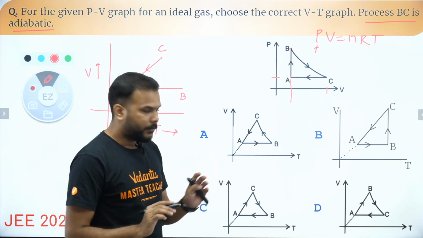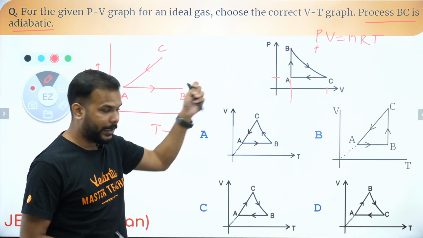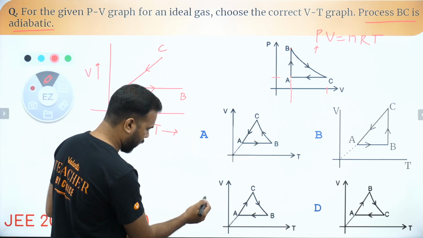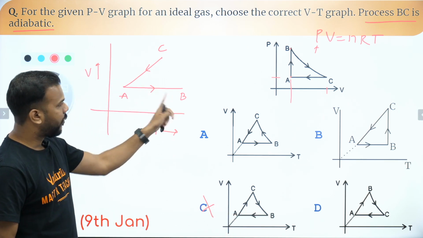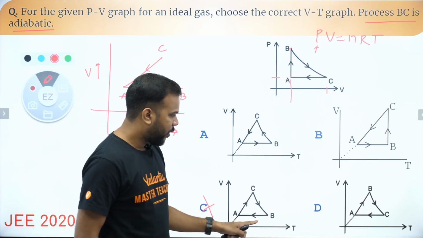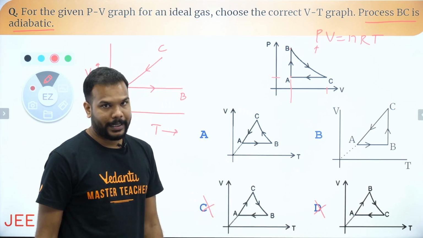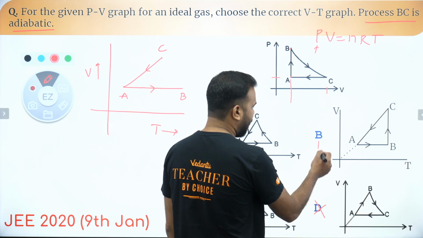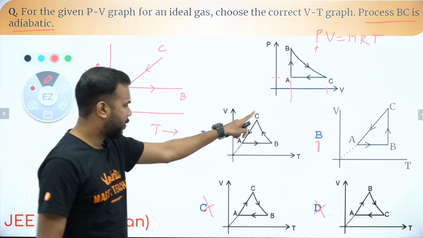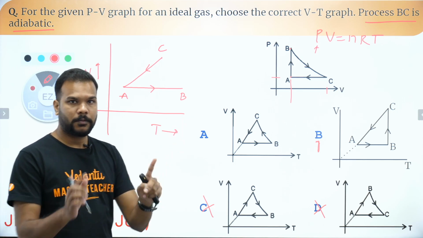Now at this point of time, because we do not know directly how the adiabatic graph is going to look, let's have a look at the options, guys. So clearly you can see that this option is not correct, because here it is coming from B to A, where the indicator diagram should be A to B. And here obviously it is not, because it says A to C. So surely A, C and D are not your correct answers. Now if we look at option B, so far the graph looks very similar in both cases. C to A is this way and A to B is this way, so both the options look very similar.